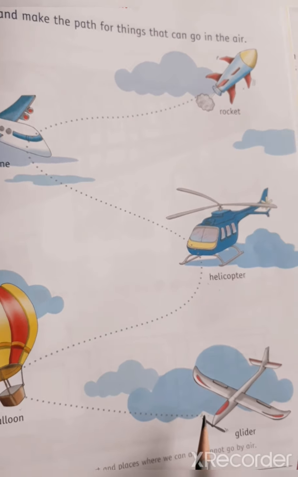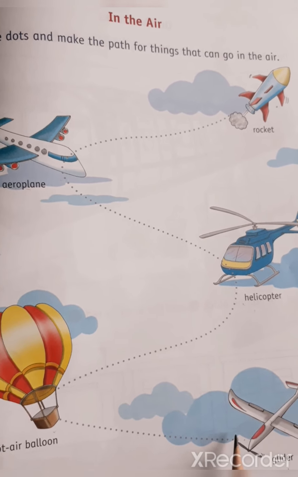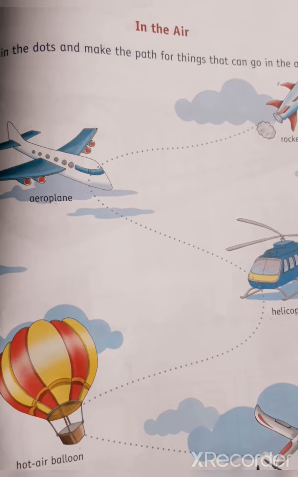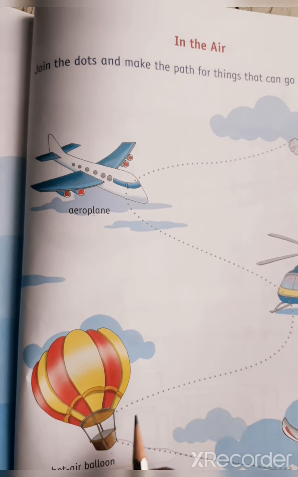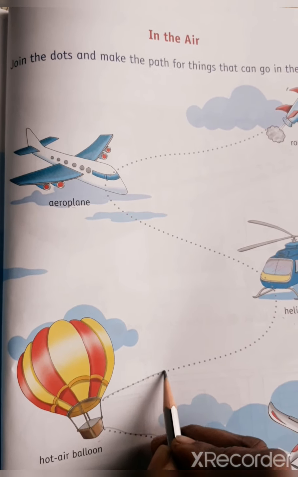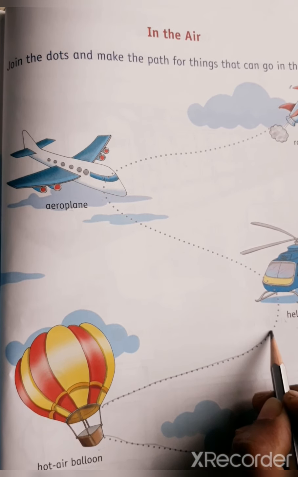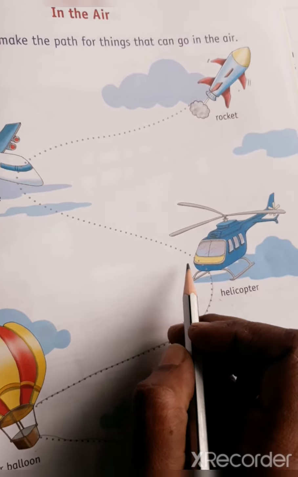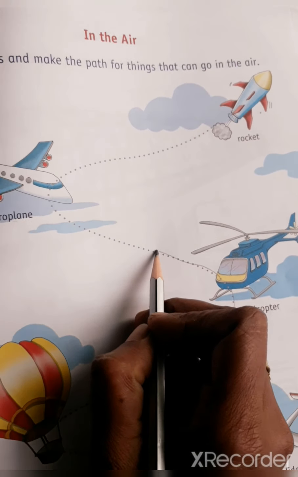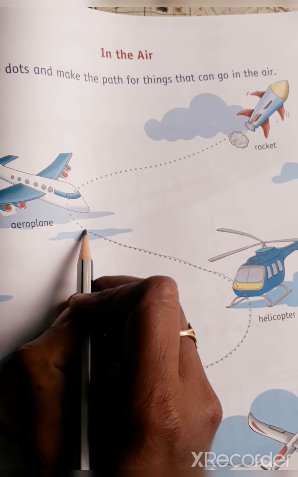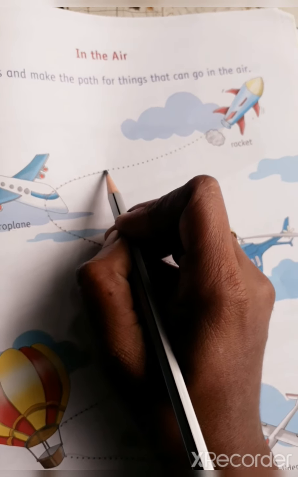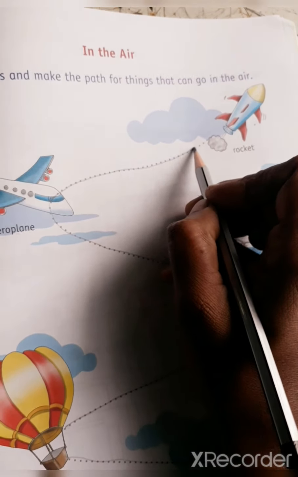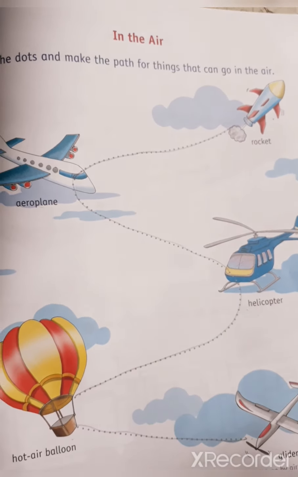Children, you have to join this dot. Okay. Like this. You have to join these dots. These vehicles move in the air. Okay. Understood, children?